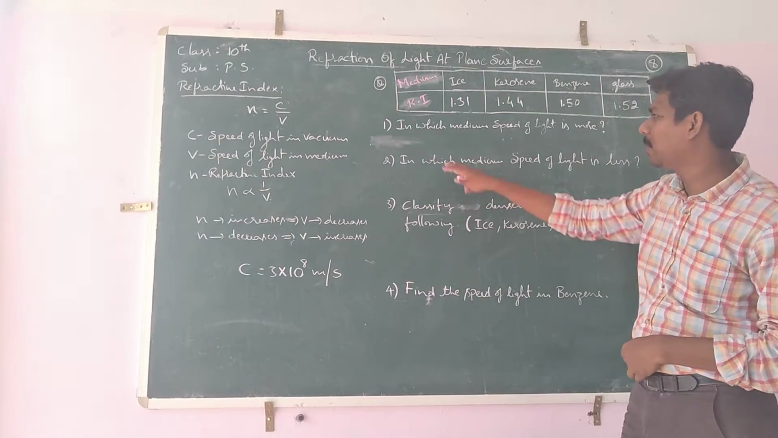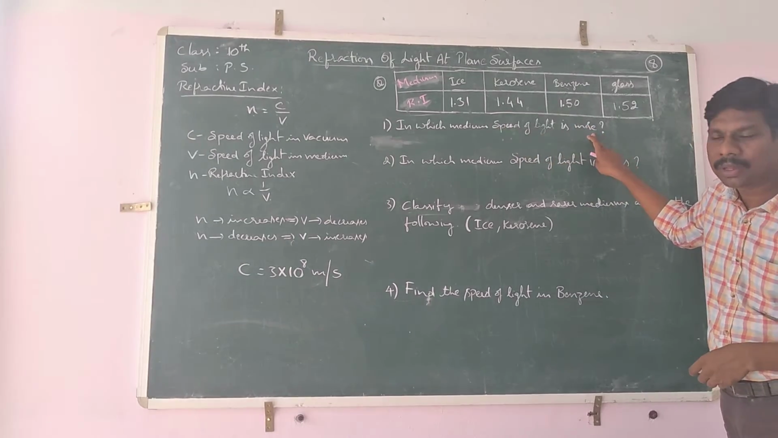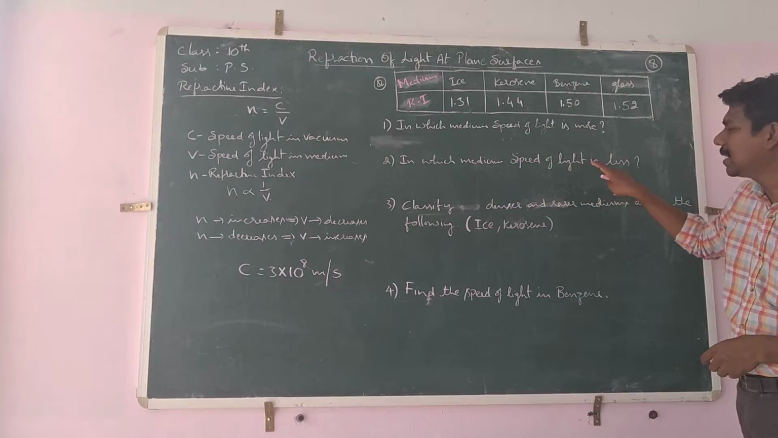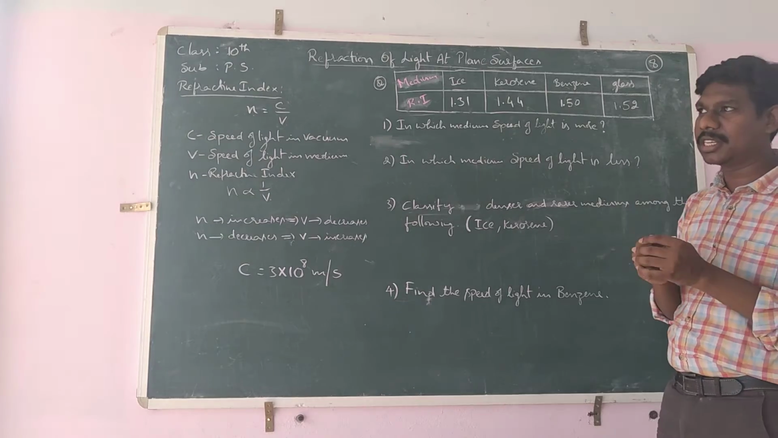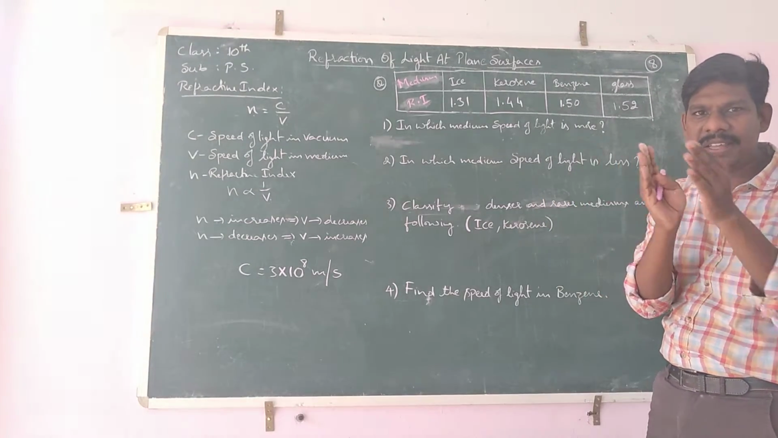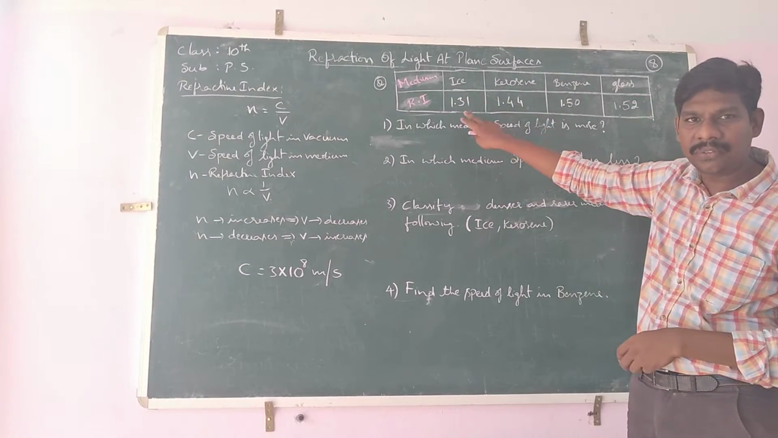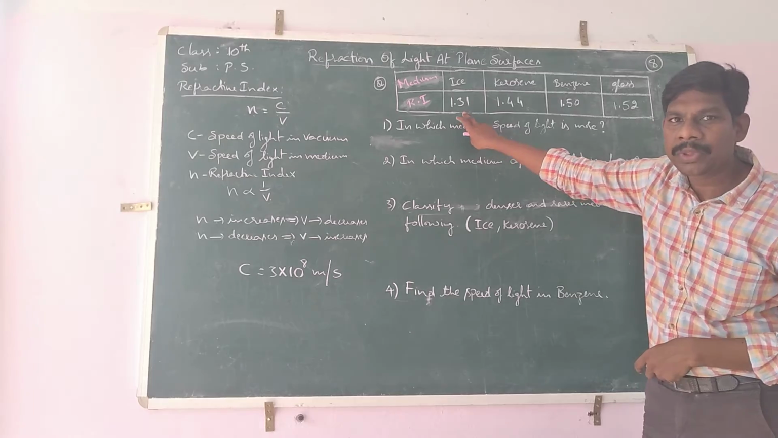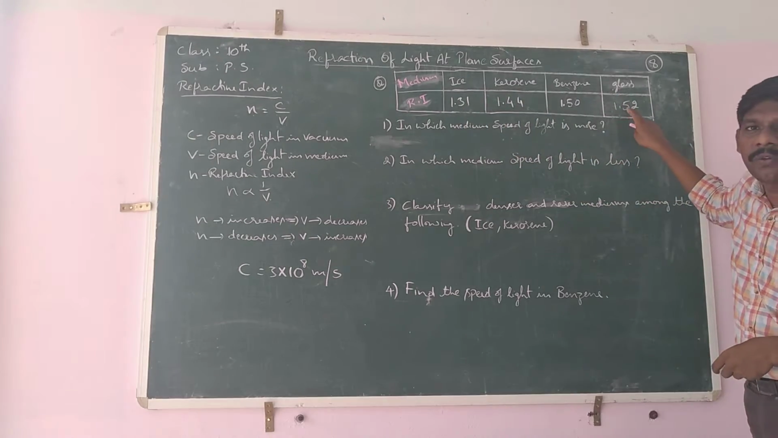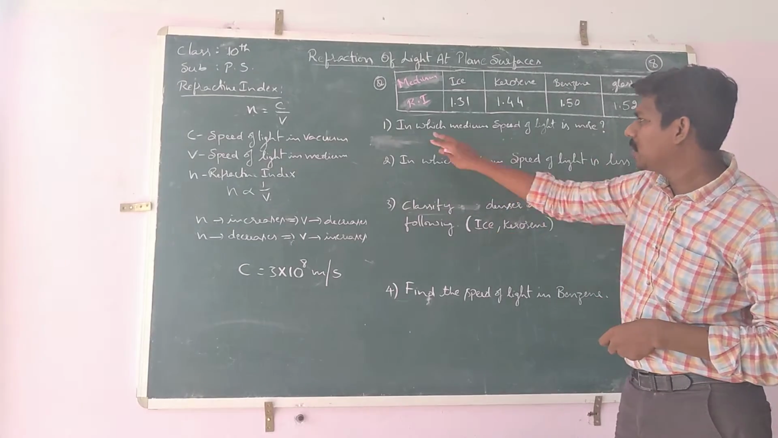For example, the first one: in which medium is the speed of light more? In which medium is the speed of light less? Like that they will ask some questions. First of all, whenever a table is given, just see what is the least value and what is the highest value. Among the mediums, what is the least value of refractive index? 1.31. Highest value? 1.52. That is for glass. Remember that.